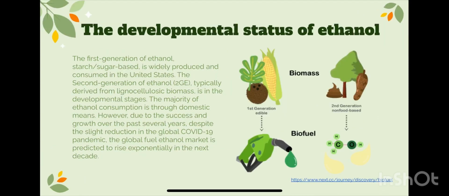The developmental status of ethanol. The first generation of ethanol, which is sugar and starch-based, is widely produced and consumed in the United States. The second generation of ethanol, typically derived from lignocellulosic biomass, is in the developmental stages. The majority of ethanol consumption is through domestic means. However, due to the success and growth over the past several decades, despite the slight reduction in the global COVID-19 pandemic, the global fuel ethanol market is predicted to rise exponentially in the next decade.